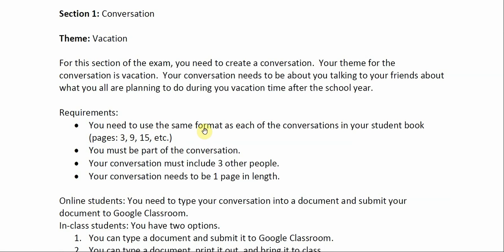Here are the requirements. You need to use the same format as in the books. You must be part of the conversation. It must have 3 other people, and it must be 1 page in length. So, let's take a look at this. As you can see, it says, look on pages 3, 9, 15. Those are the first 3 units. So let's take a look.